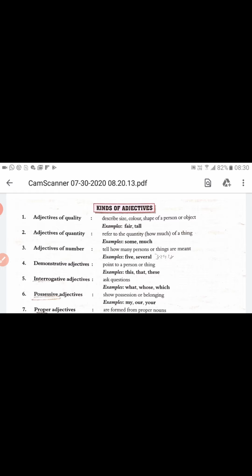No word in this sentence tells us about the noun boy. If I say, "He is a clever boy," I add one more word, clever. With this word we come to know about the noun boy.